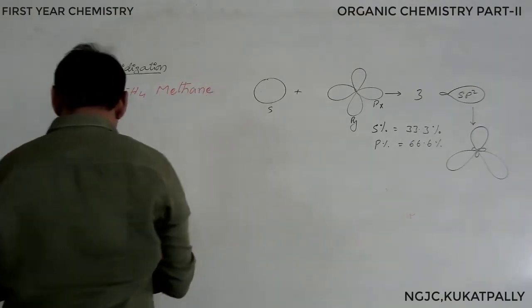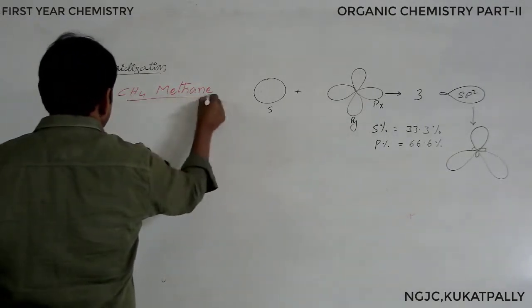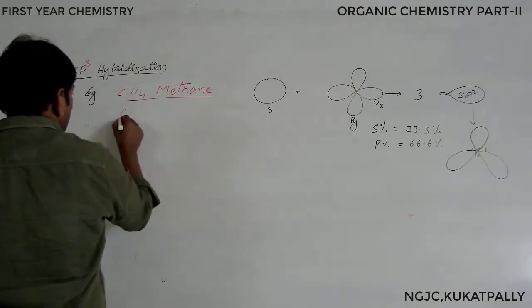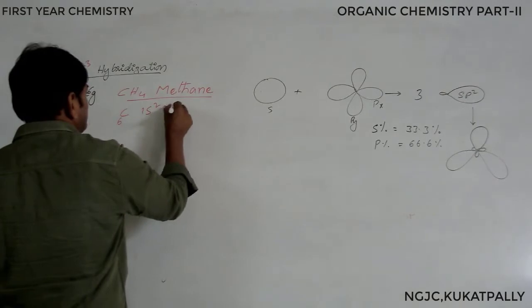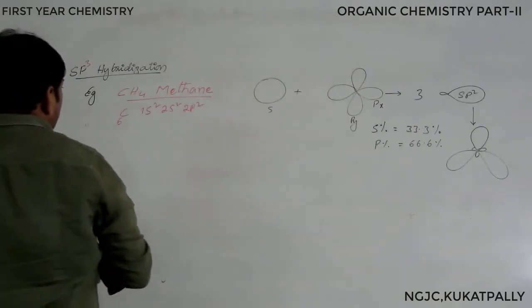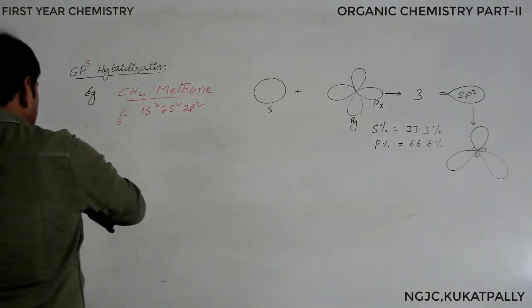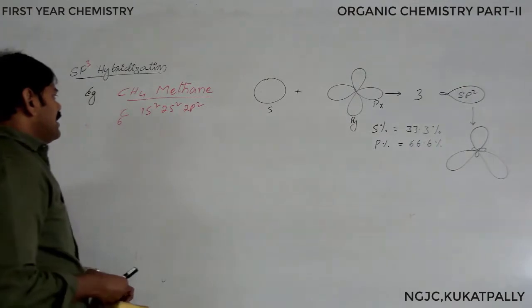In this, the central atom is carbon, its atomic number is 6. You know the electronic configuration: 1s2, 2s2, 2p2. After the electronic configuration, we can show the distribution of the electrons in the orbitals.